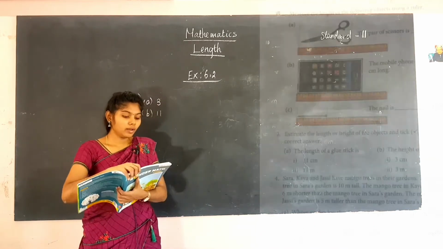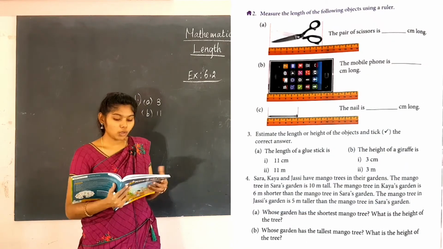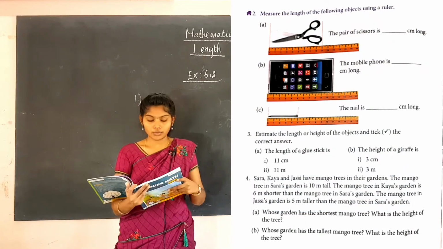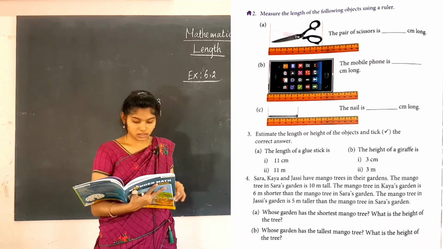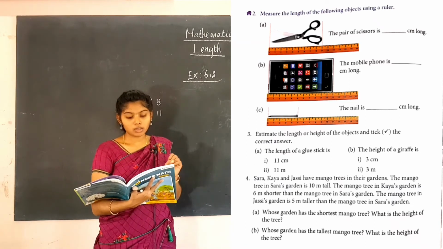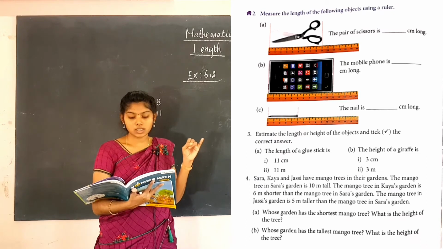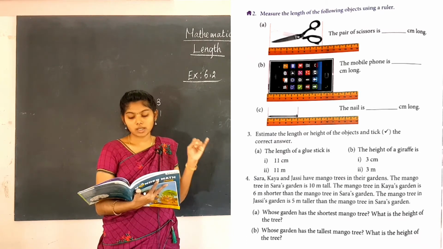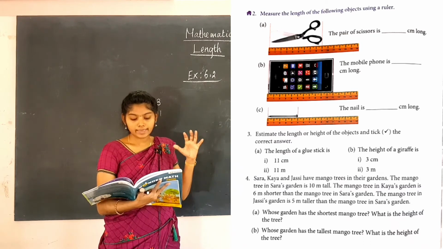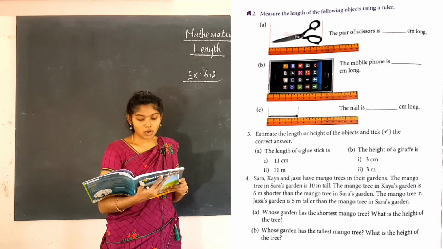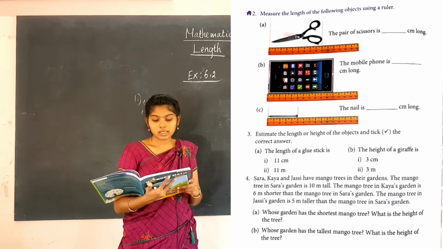And the next one, measure the length of the following objects using a ruler. So you are going to find this, do sums A, B and C as your homework. In the second one, what all you have to find: the pair of scissors is dash centimeter long, the mobile phone and the nail. So you are going to find the centimeter length of these three objects, mobile phone, nail and scissors.